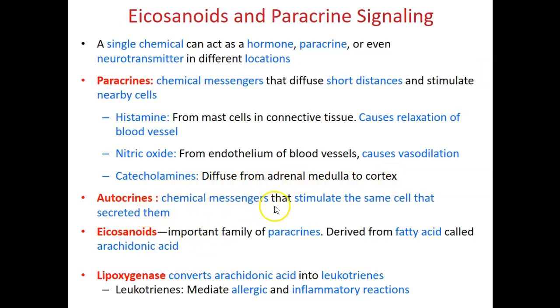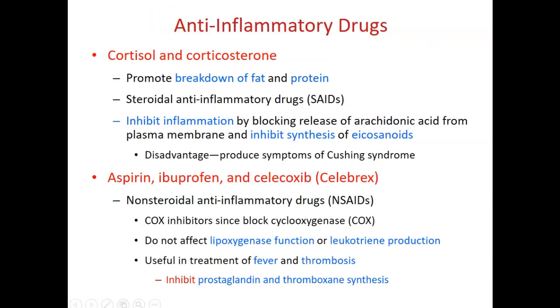Autocrine is a chemical messenger that stimulates the same cell that secreted it. Eicosanoids are an important family of paracrines. They are derived from a fatty acid called arachidonic acid. Lipoxygenase is the enzyme that can convert arachidonic acid into leukotrienes. Leukotrienes will mediate allergic and inflammatory reactions. Anti-inflammatory drugs can be used to regulate the body's metabolism just like the hormones.